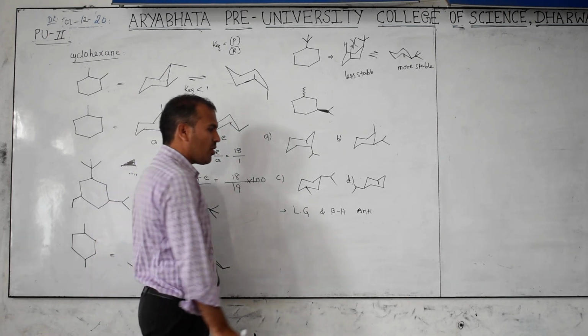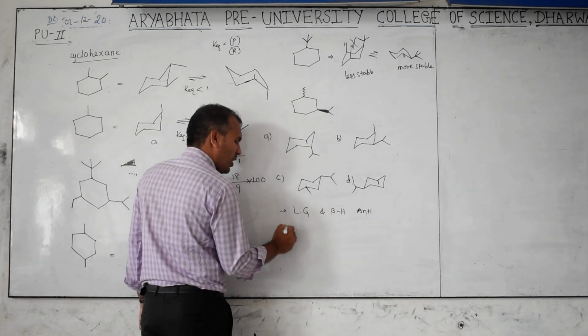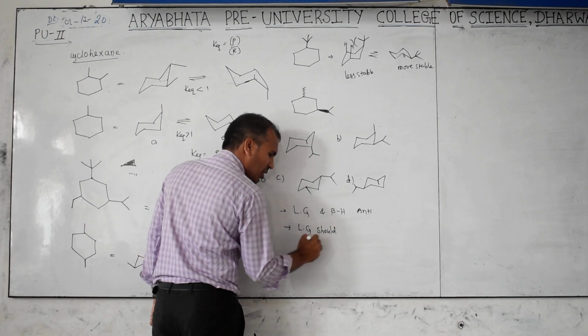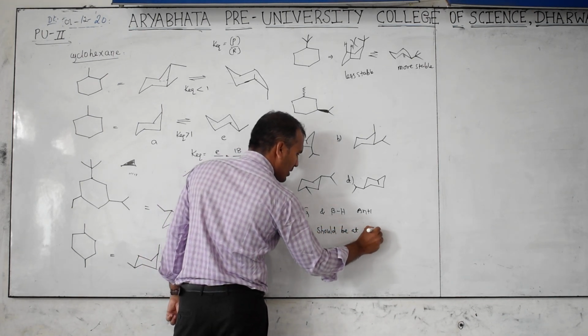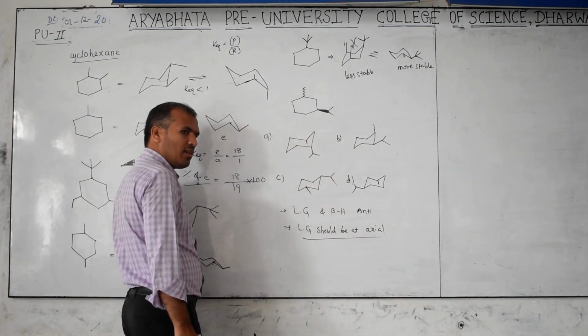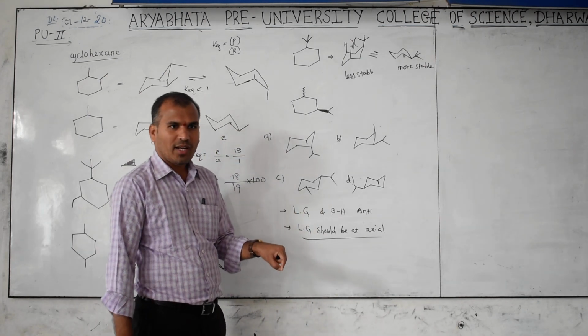It means anti, what do you call that? Antiperiplanar. But one more point here: the leaving group should be at which position? Axial. The leaving group should be at axial. When it is axial, beta hydrogen also should be at which position?